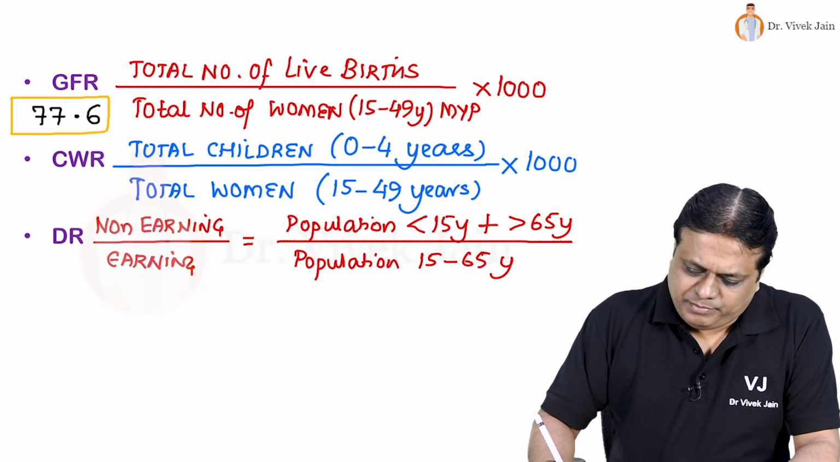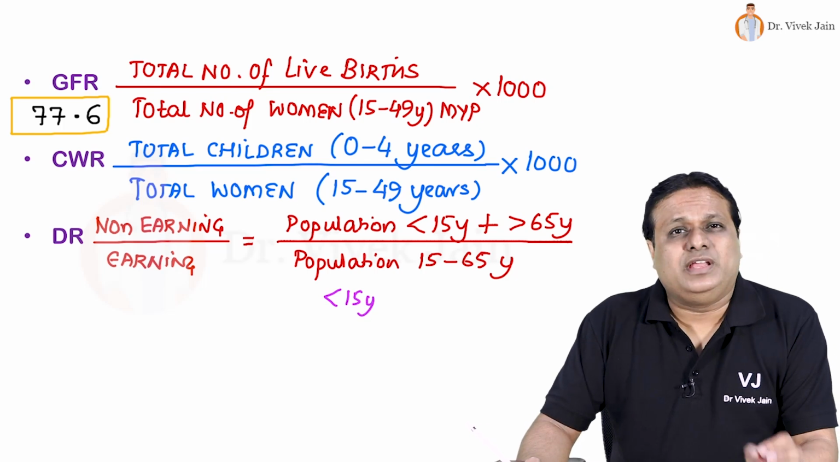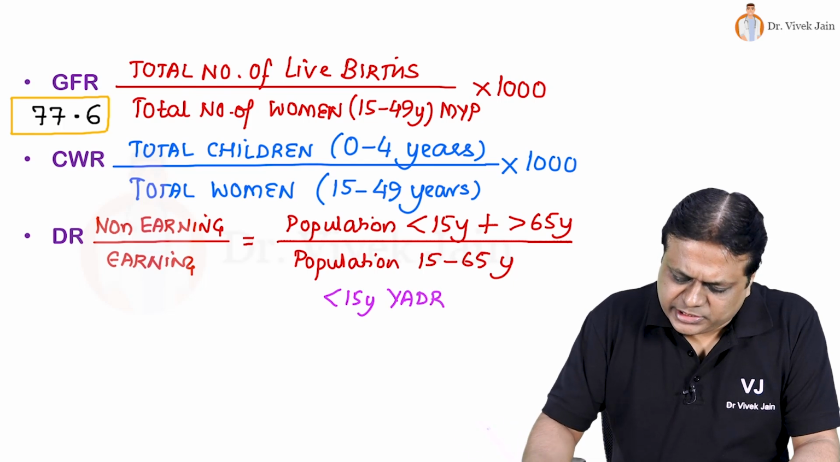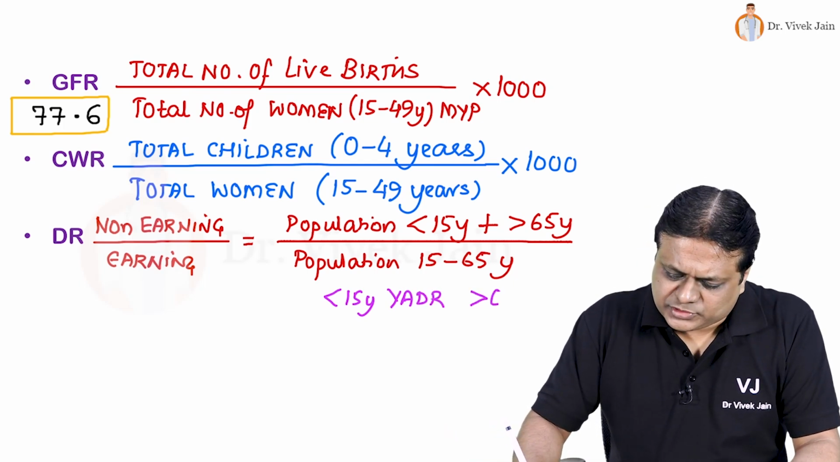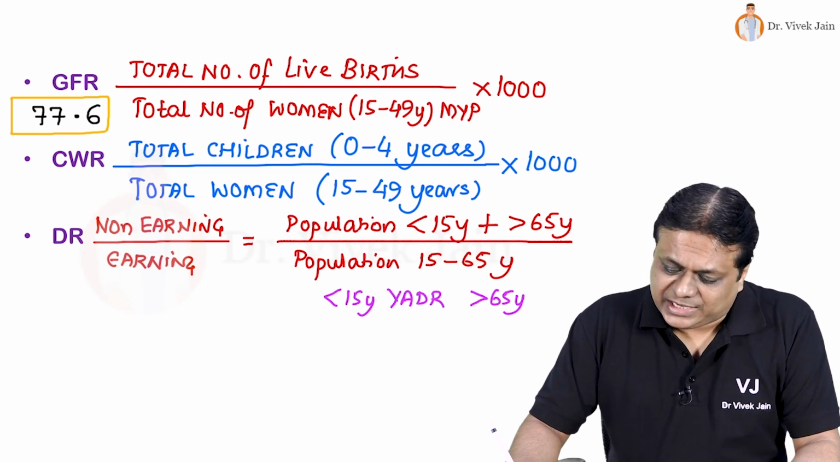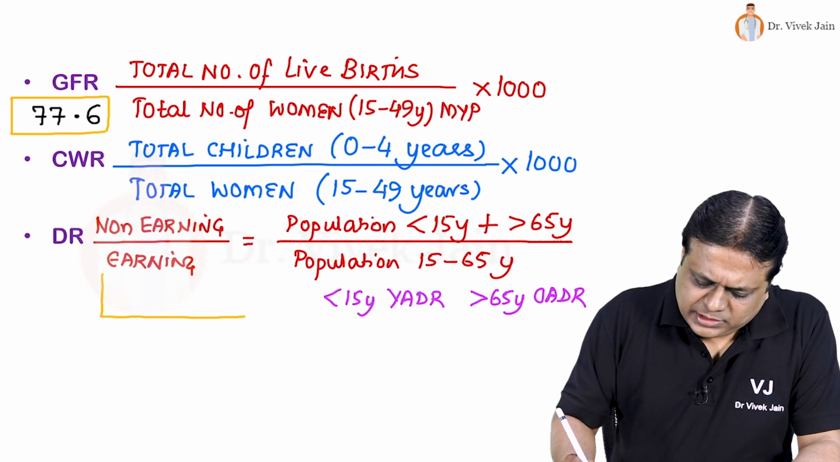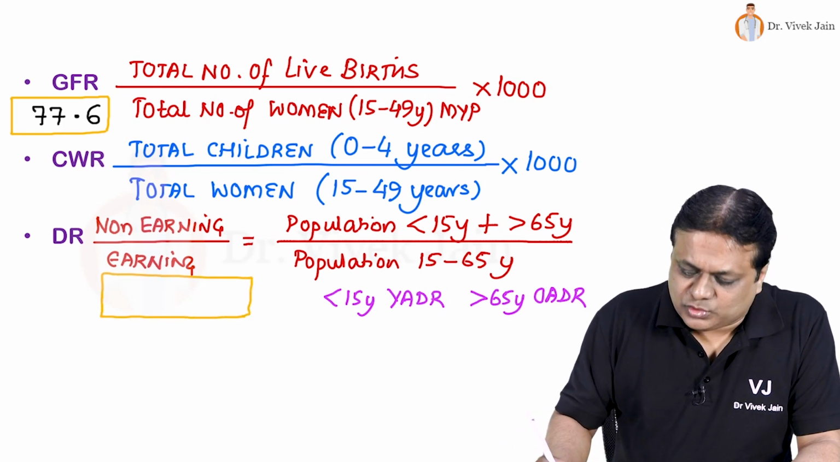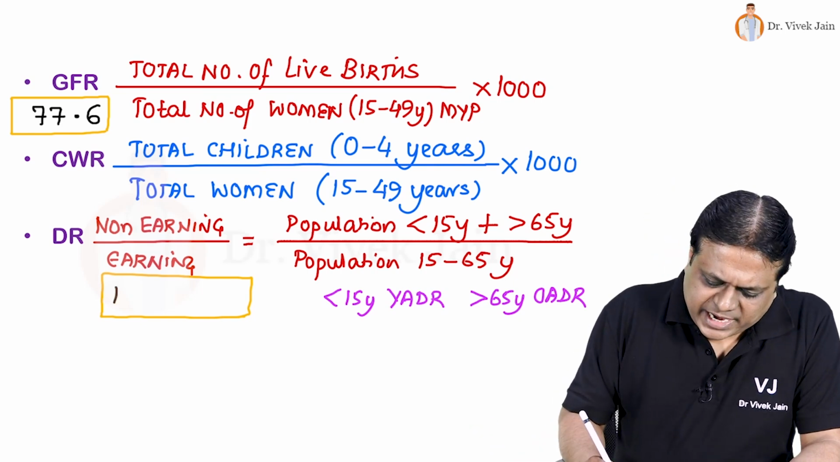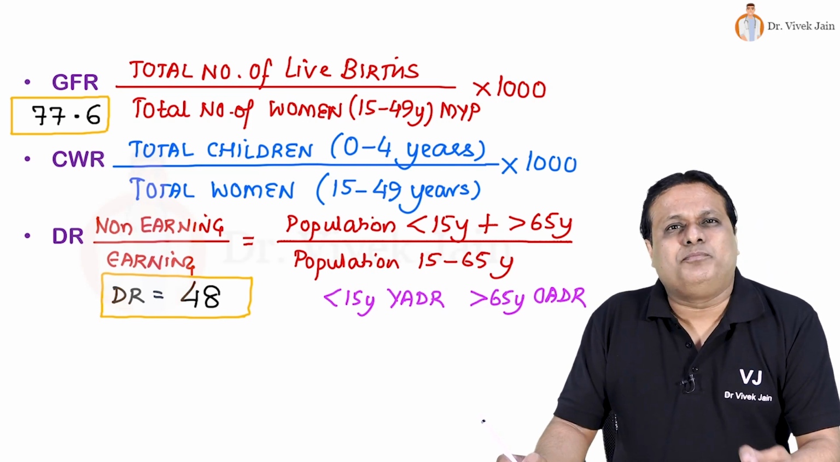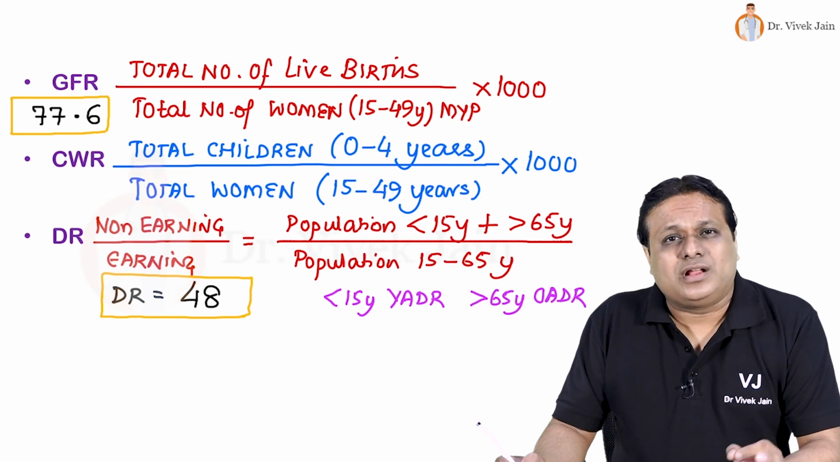Please remember, below 15 years, when we look at that subgroup only, that is young age dependency ratio. When we look at those above 65 years only, that will indicate old age dependency ratio. Looking at the current dependency ratio of our country India, that is roughly around 48. It implies 48 non-earning people are dependent on 100 earning people for survival in India.